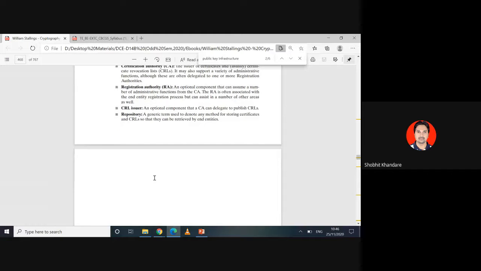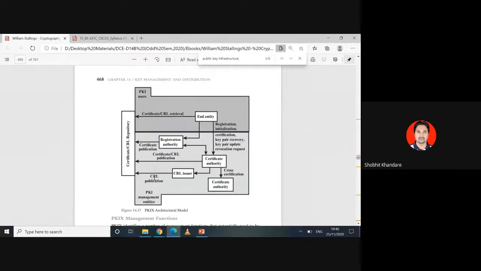Okay, what is the repository? Let me give you a brief understanding of this block diagram. Whatever certificates are maintained, that is maintained in the certificate CRL repository. From here only, the copies of all the users are maintained. Okay, so can you see registration, initialization, certification, key pair recovery, key pair update, and revocation request?